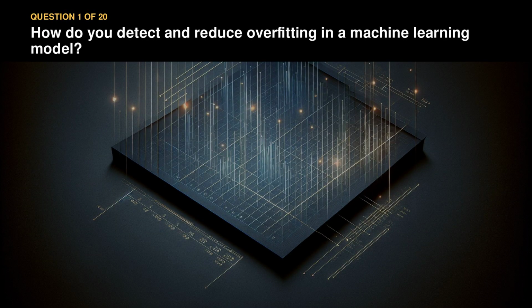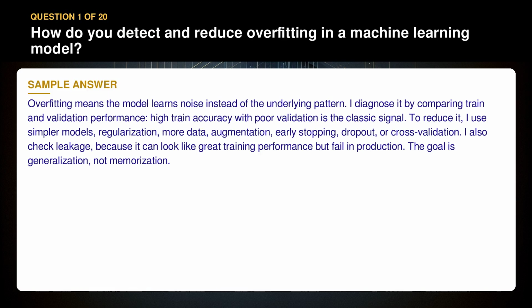Question 1. How do you detect and reduce overfitting in a machine learning model? Overfitting means the model learns noise instead of the underlying pattern. I diagnose it by comparing train and validation performance. High train accuracy with poor validation is the classic signal. To reduce it, I use simpler models, regularization, more data, augmentation, early stopping, dropout, or cross-validation. I also check leakage, because it can look like great training performance but fail in production. The goal is generalization, not memorization.